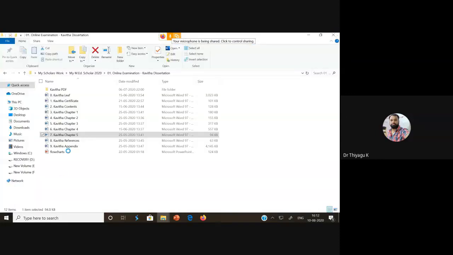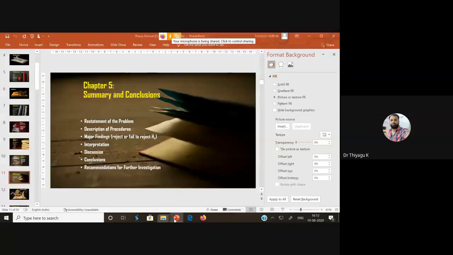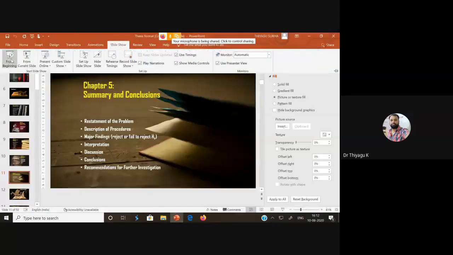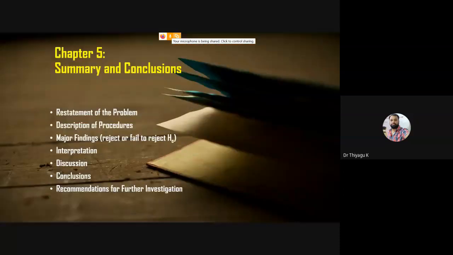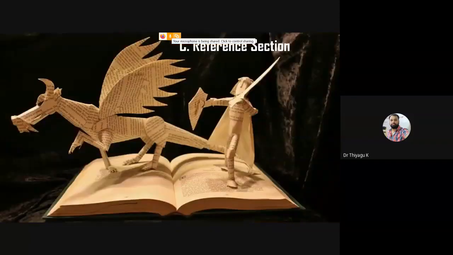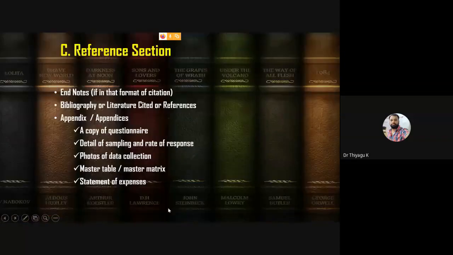I hope you understand the two sections till now. We are discussing the two sections: one is called the preliminary section, the other is called the main section. Now I move to the reference section. So what is the reference section about? The last section, the reference section, is nothing but your bibliography as well as your appendix.